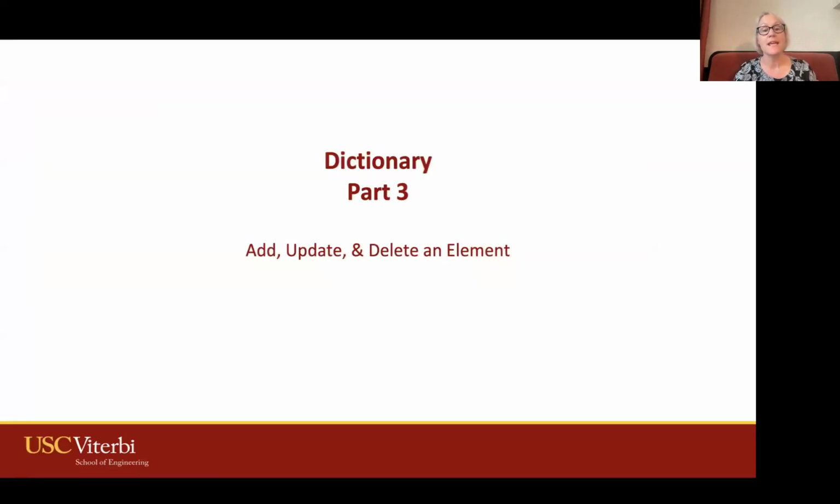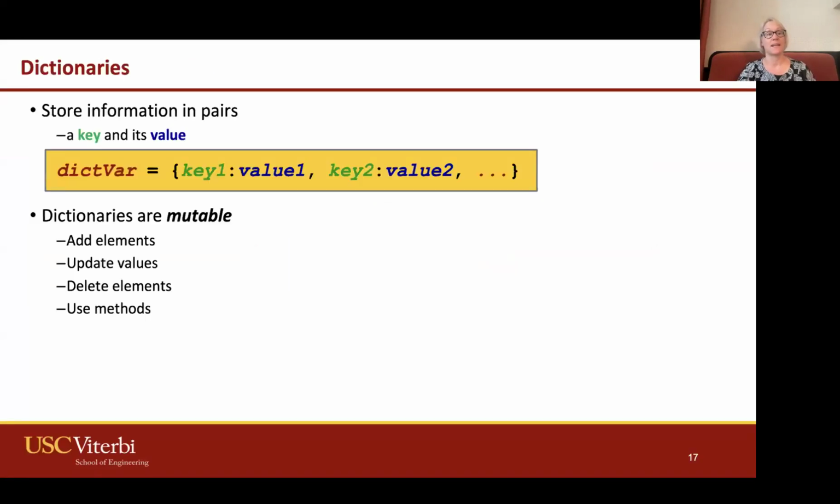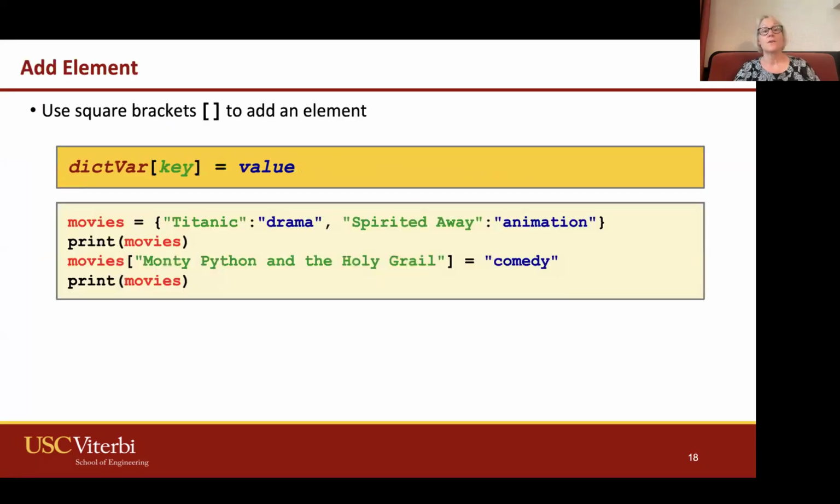Now we're going to add, update, and delete an element in a dictionary. Dictionaries are mutable. Just like lists are mutable, dictionaries are mutable. So we can add elements, update values, delete elements, use methods, all that kind of stuff. We can use the square bracket to actually add an element. It's like the reverse of accessing an element, where we say our dictionary variable square bracket key equals value. If it's not in the dictionary, it says, okay, great, I'm going to add it to the dictionary.